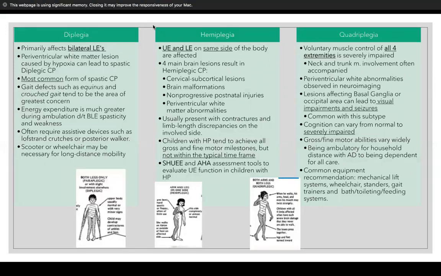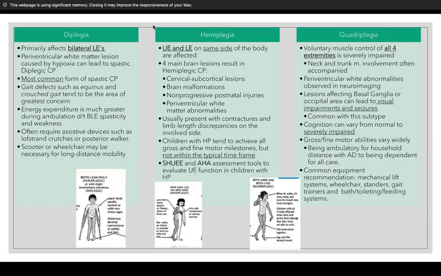Okay, so now we have a table that focuses on the anatomical locations involved. So we have the three: diplegia, hemiplegia, and quadriplegia. So we'll just dive into some of the main ideas for each one. Diplegia, first off, primarily affects bilateral lower extremities. They typically have some lesions that can be caused by hypoxia in the periventricular white matter that can lead to some spastic diplegic cerebral palsy.